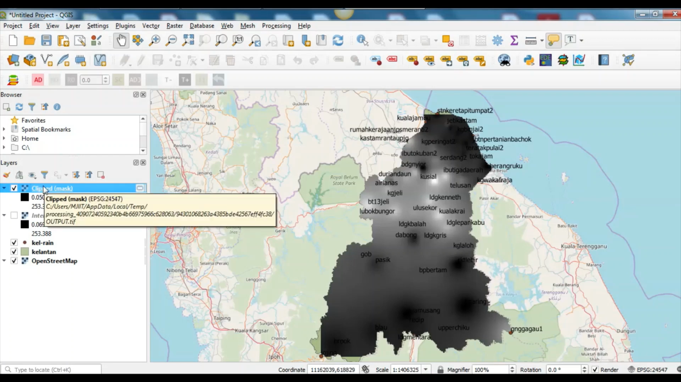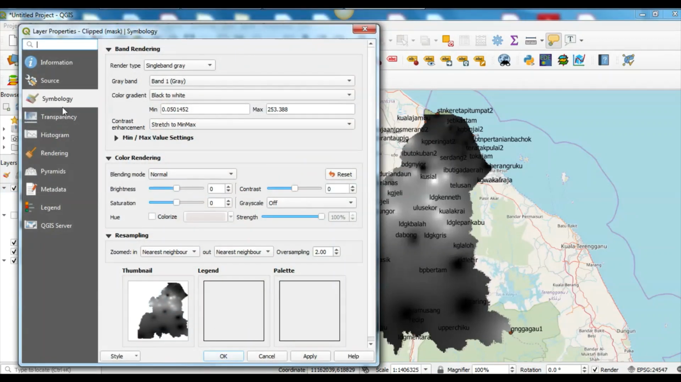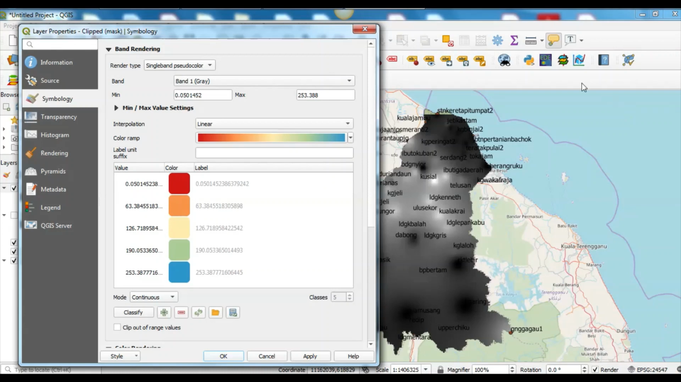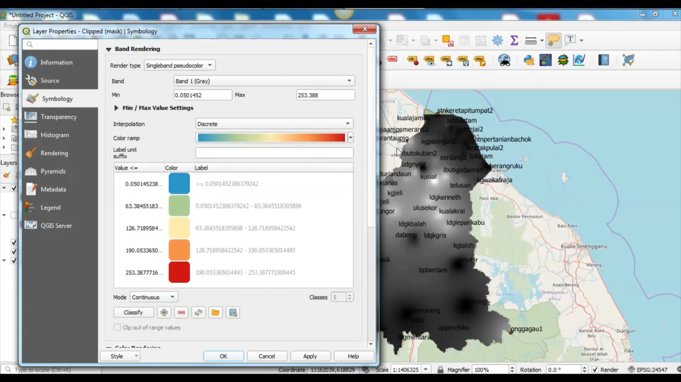Okay, so I want you to right click on the properties. Under symbology, we choose the single band pseudo color. So on the 25th December, the minimum rainfall is 0.05, closer to 0.1 mm, and the maximum is 253.4 mm. I want the interpolation to be clear, so I choose discrete. For the color ramp, I invert the color ramp. The lower should be blue and the higher rainfall should be red.